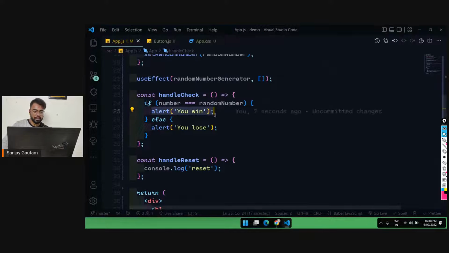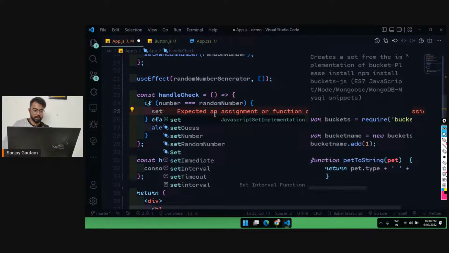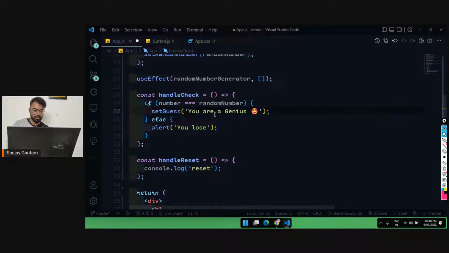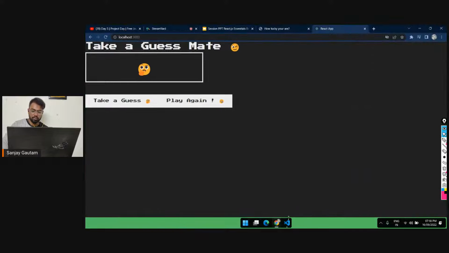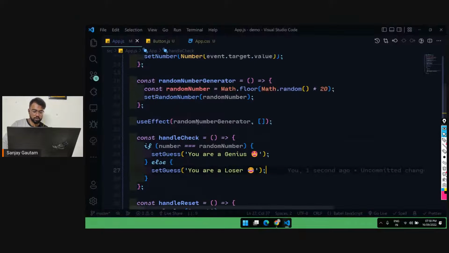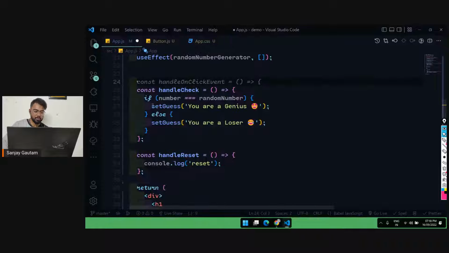I'm going to set the guess to "you are a genius" if you get this right, and otherwise "you are a loser" with a laughing emoji as well. What I'm doing here, on this handle check button, if the number is equal to the random number, I will call set guess.